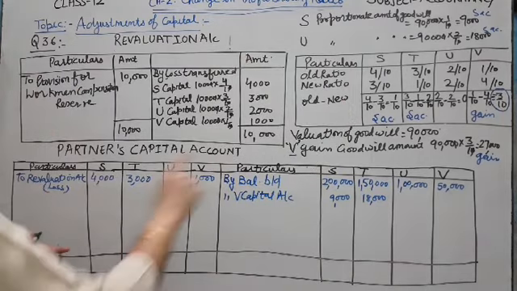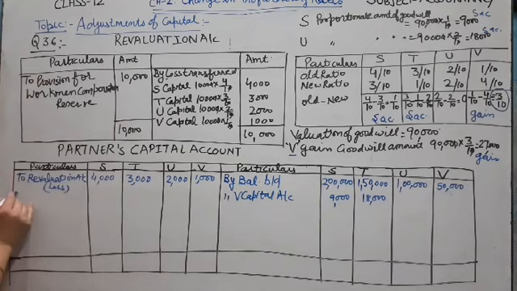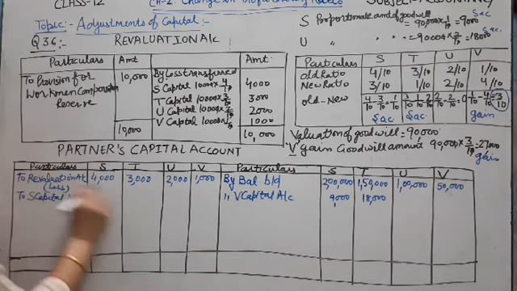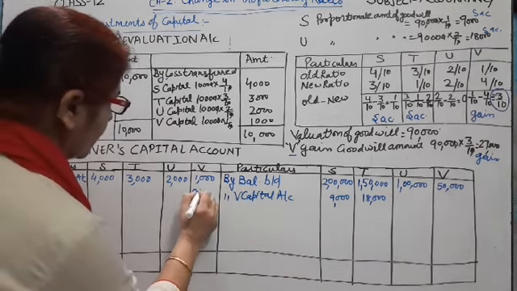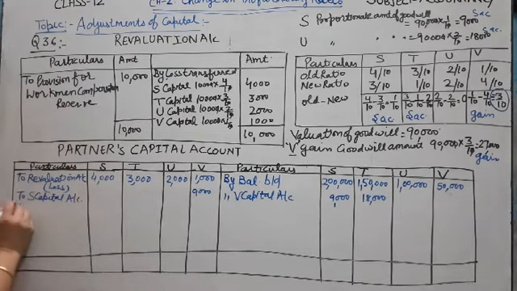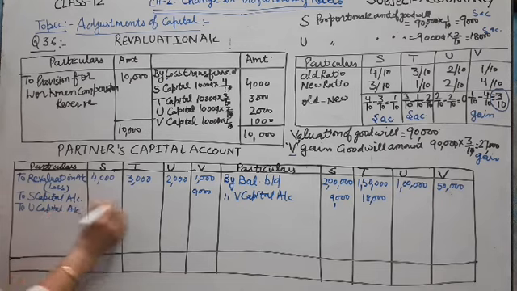Next, we enter in the debit side to S capital account. Amount is written in V capital 9,000 to U capital account 18,000.